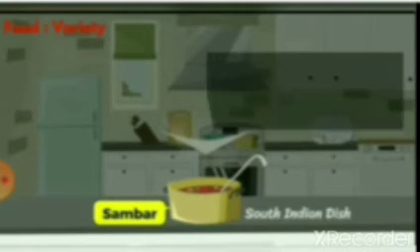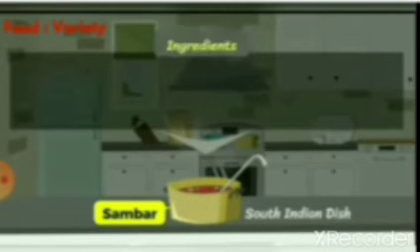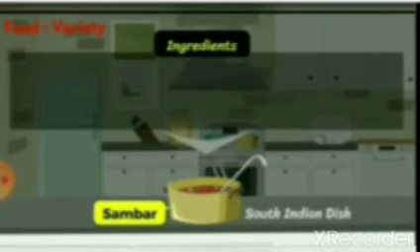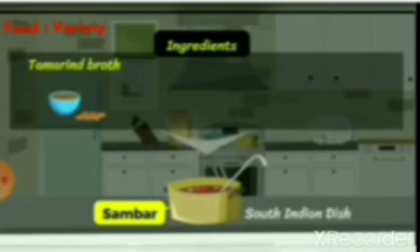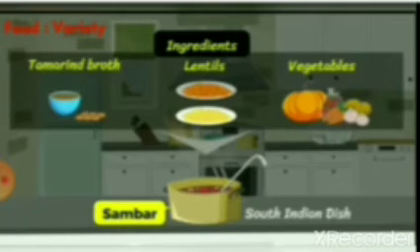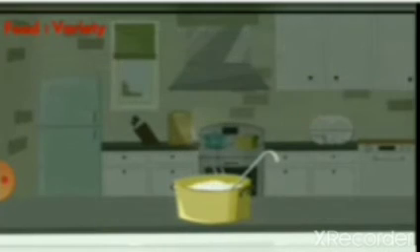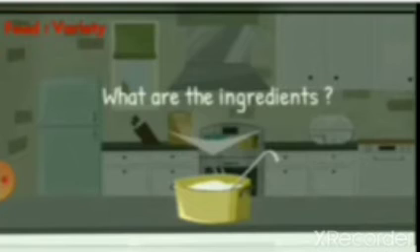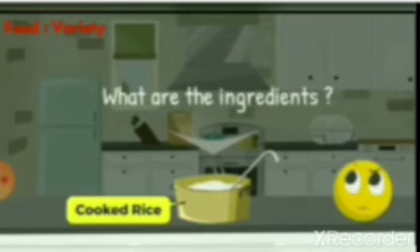Then the next one, sambar. It is a South Indian dish and the ingredients are tamarind broth, lentils, vegetables. Okay, so these are the ingredients. Then what about boiled rice, cooked rice? What are the ingredients in cooked rice?